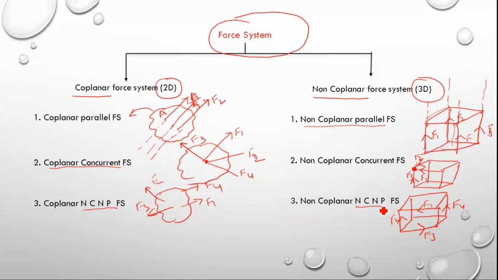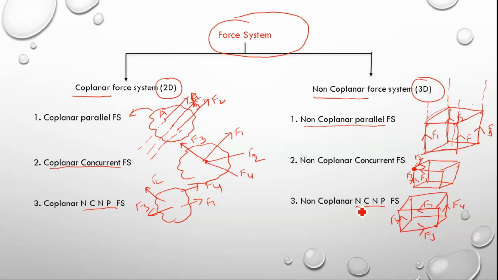So if more than one force is acting on different planes, then we can call that a non-coplanar force system. If the forces' lines of action are neither parallel nor concurrent, then this entire force system is called a non-coplanar, non-concurrent, non-parallel force system.